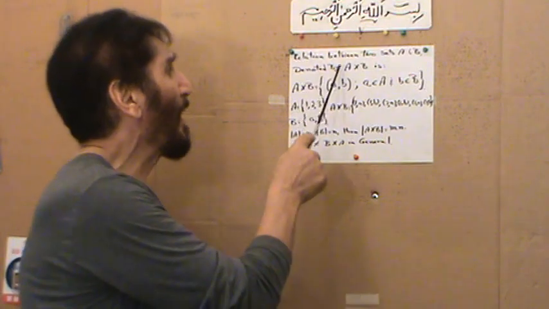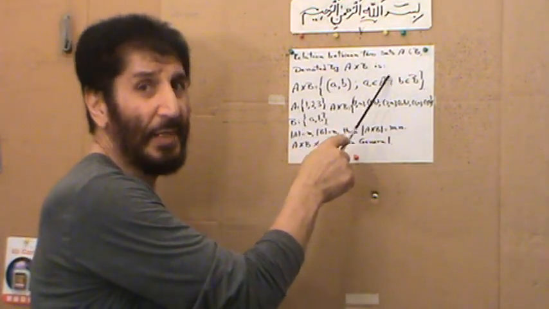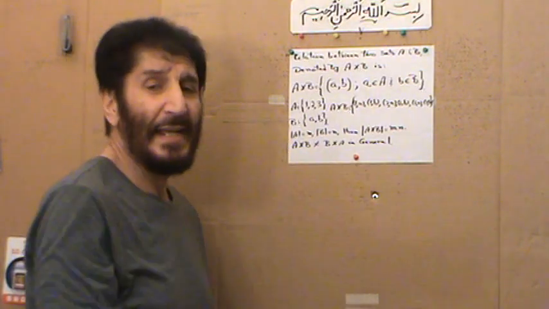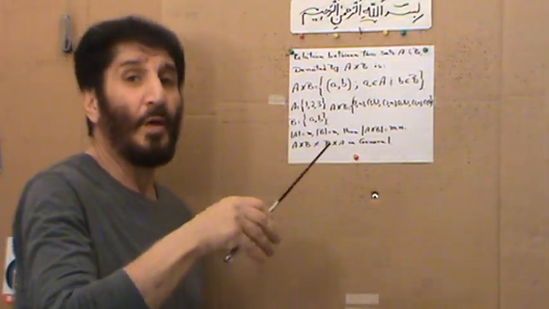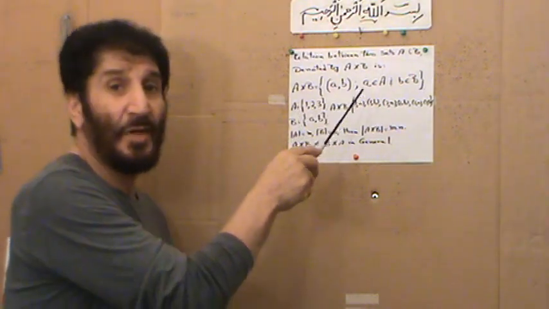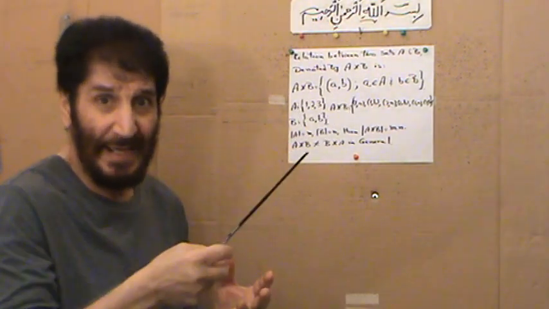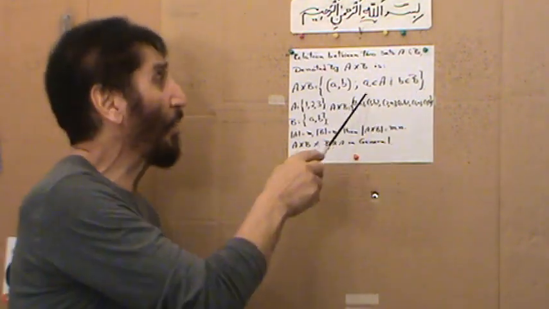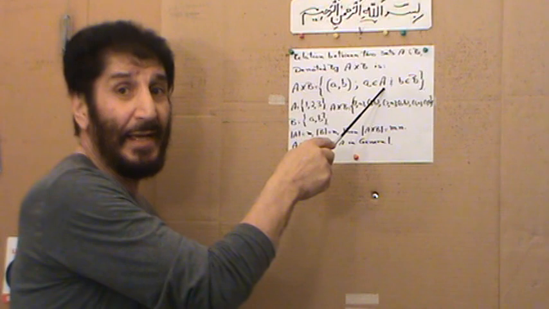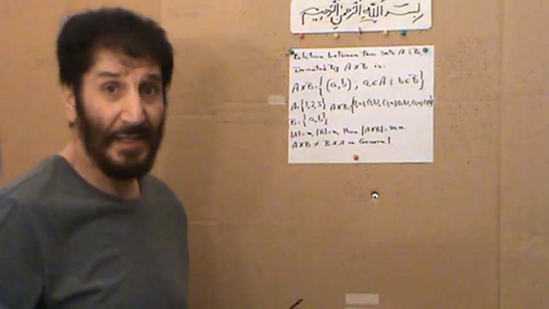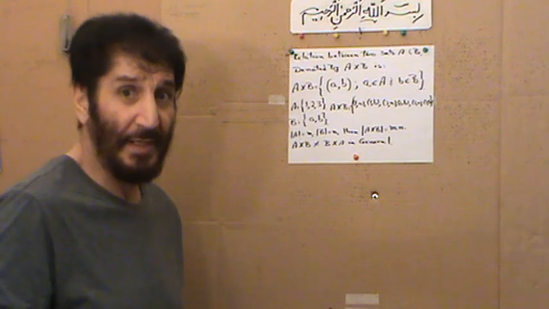Now a relation between two non-empty sets, A and B, as I have written, is the set of all possible ordered pairs (a, b), such that a comes from the set A and b comes from the set B. So a small a is coming from the capital set A, and a small b comes from the capital set B. All possibilities.